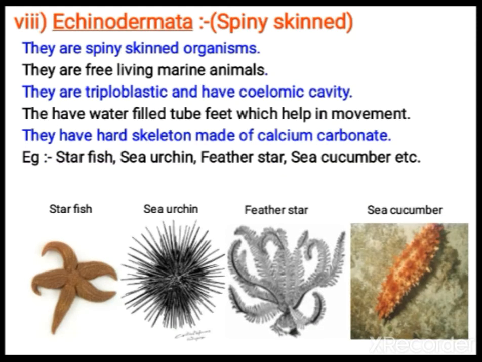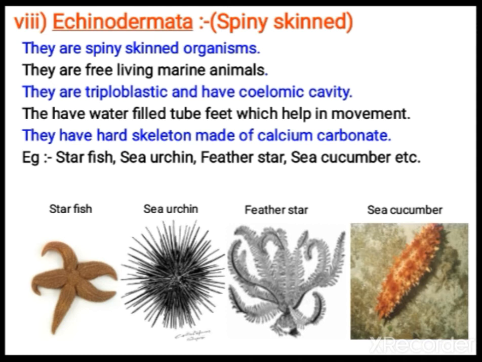Echinodermata. Echinodermata are spiny skinned animals. What we call the starfish comes under this category. They are free living marine animals. Body is triploblastic, and they have coelomic cavity. So they have water filled body cavity here, and the tube feet, the small feet like structures, are there.